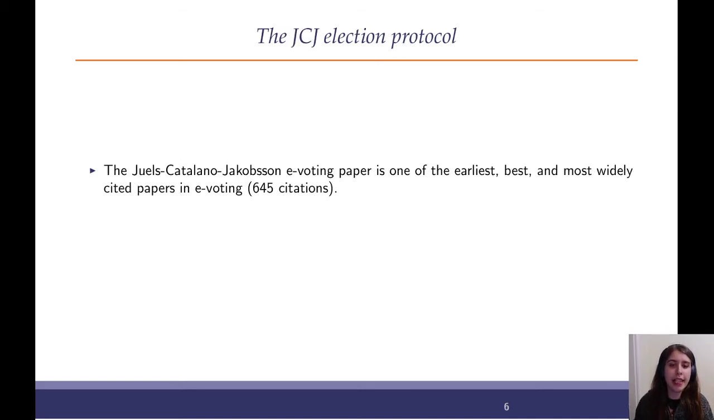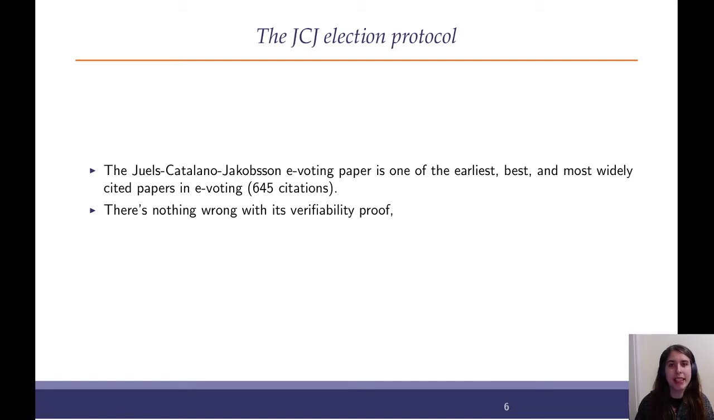So the JCJ paper, Juels-Catalano-Jakobsson e-voting paper, is one of the best out there. It's one of the oldest, one of the most carefully thought through papers in e-voting. It has about 645 citations when I checked this. And there's nothing wrong with its verifiability proof. The proof that it has this universal verifiability property, where anyone looking at the result can guarantee it was done correctly, this proof is completely sound and correct.